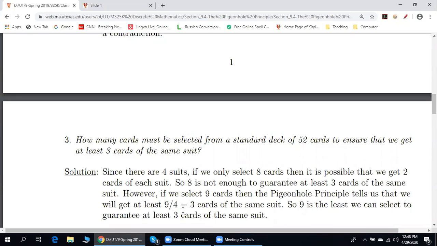We use the ceiling function. Ceiling of 9 divided by 4 is 3. Was that your question? Yes, it was. Thank you.